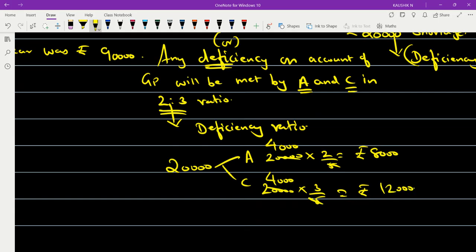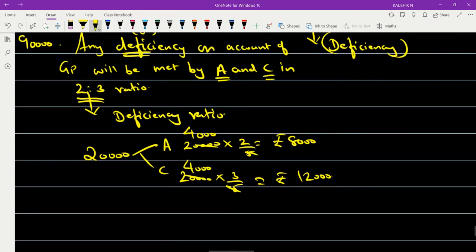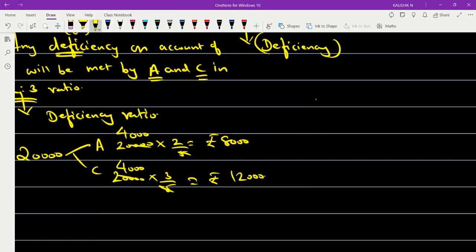Now what is going to happen? We found earlier that the profit amount distributed was 90,000.